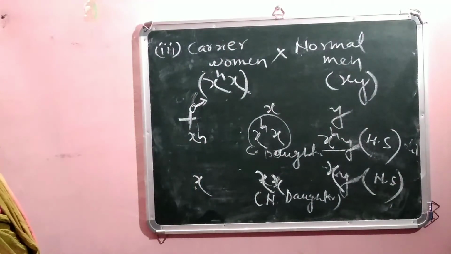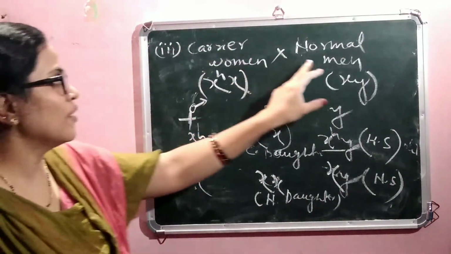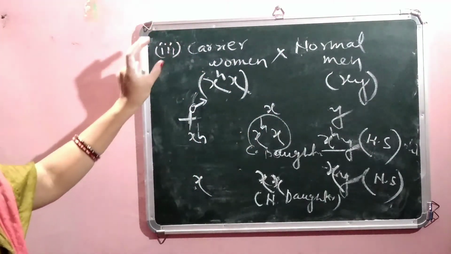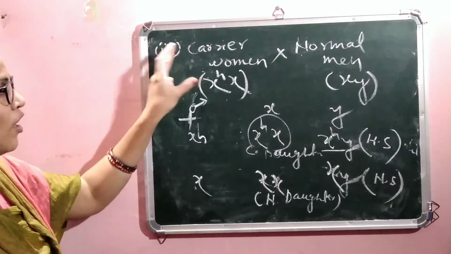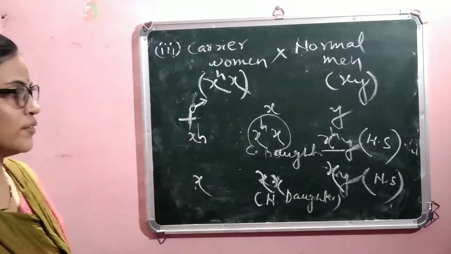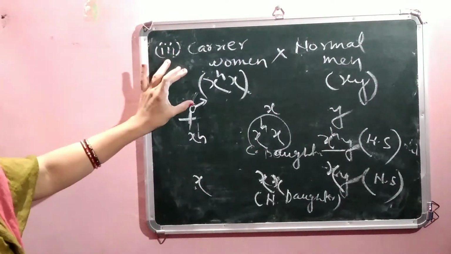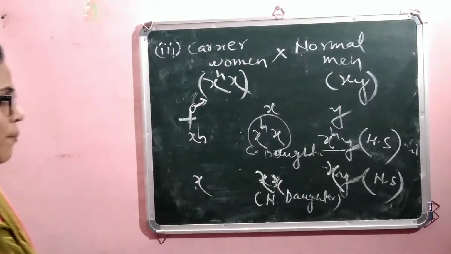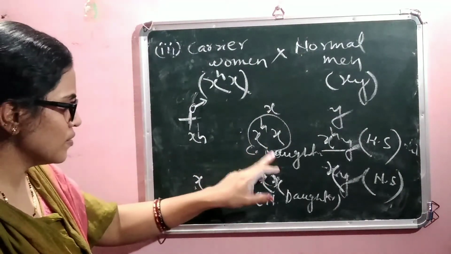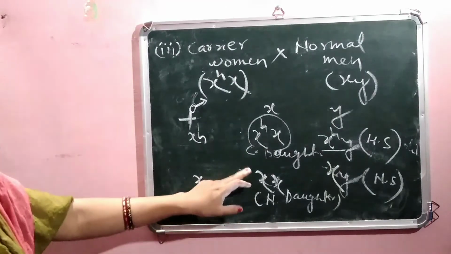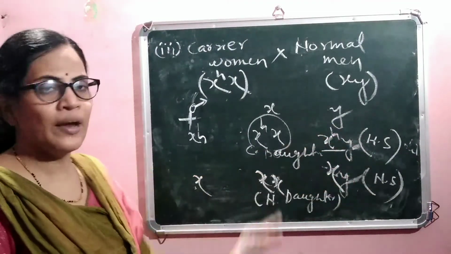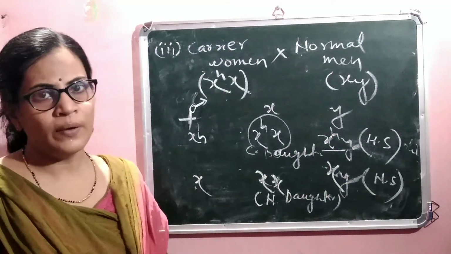When a carrier woman meets a normal man, no woman is hemophilia, only carriers. The result is 25% carrier daughter, 25% normal daughter, 25% normal son and 25% hemophilia son.